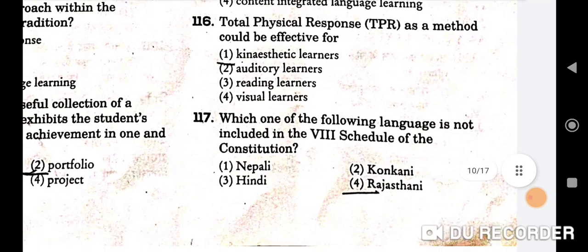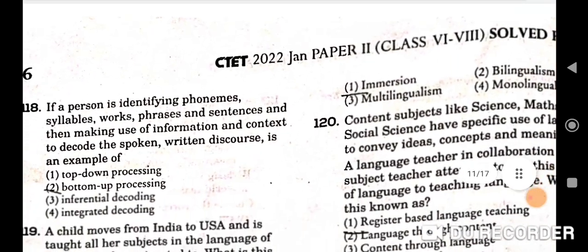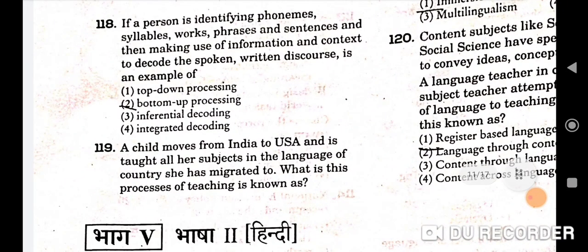Next question is, total physical response TPR as a method could be effective for kinesthetic learners. First one will be the correct option. Next question is, which one of the following languages is not included in the 8th schedule of the Constitution? Rajasthani. Fourth will be the correct option. Next question is, if a person is identifying phonemes, syllables, words, phrases and sentences and then making use of information and context to decode the spoken or written discourse, it is an example of bottom up processing. B will be the correct option here.